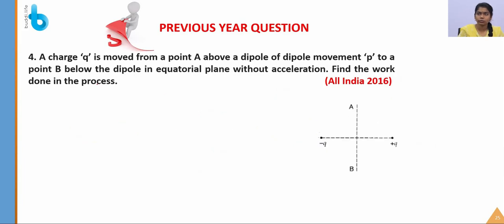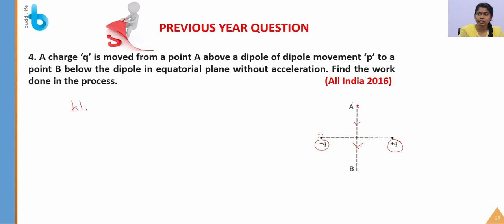The charge Q is moved from the point A above the dipole of moment P to a point B below the dipole, in the equatorial plane. Here there is a dipole with equal but opposite charges. Yes, this is the equatorial plane. So without acceleration it is moving from the point A to B. Find the work done in this process.